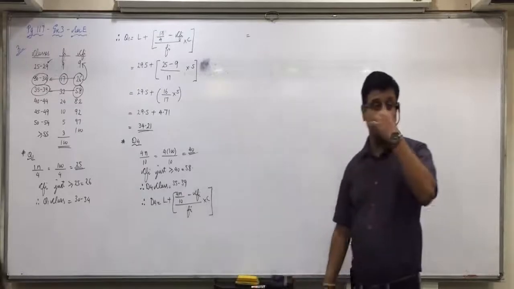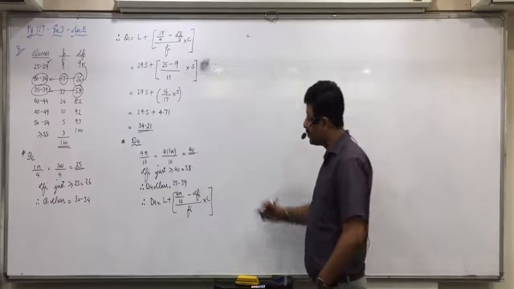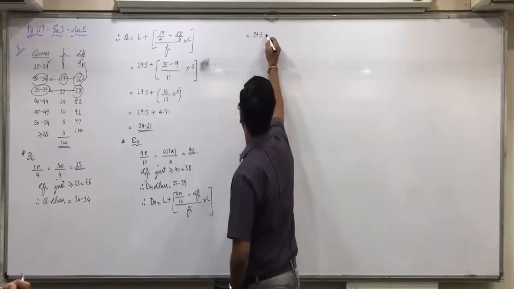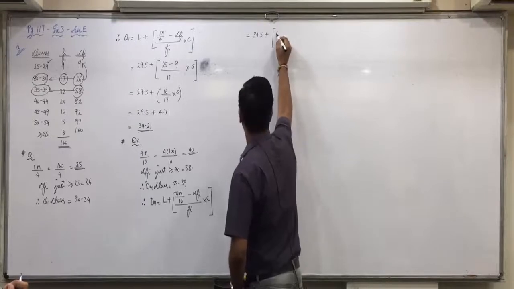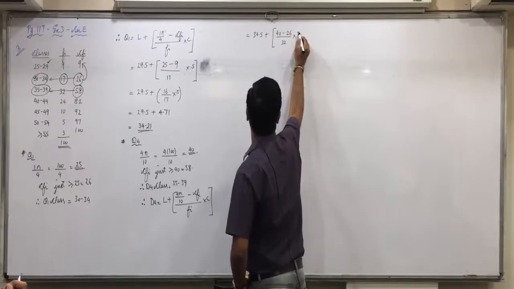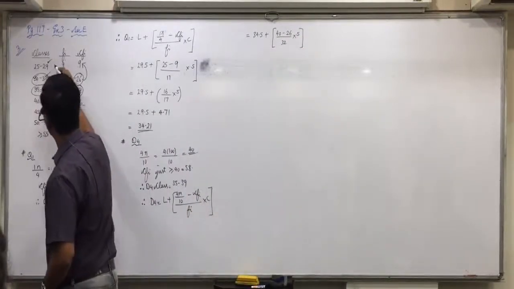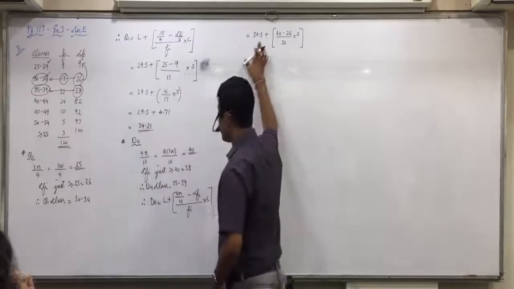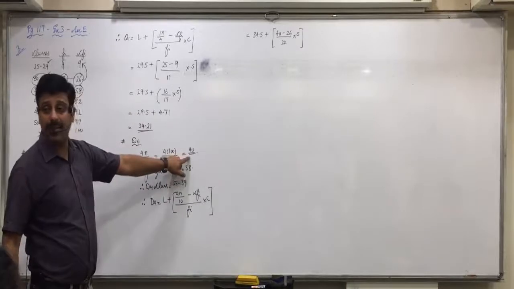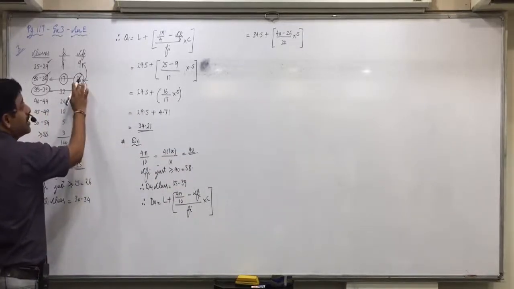Now, Fenil. 34.5 plus 40 minus 26 divided by 32 into 5. Correct. Be attentive everyone. L will be 35 plus 34 divided by 2, that is 34.5. 4n by 10 we get from the first step, that is 40. CF5 we take of preceding class, that is 26.